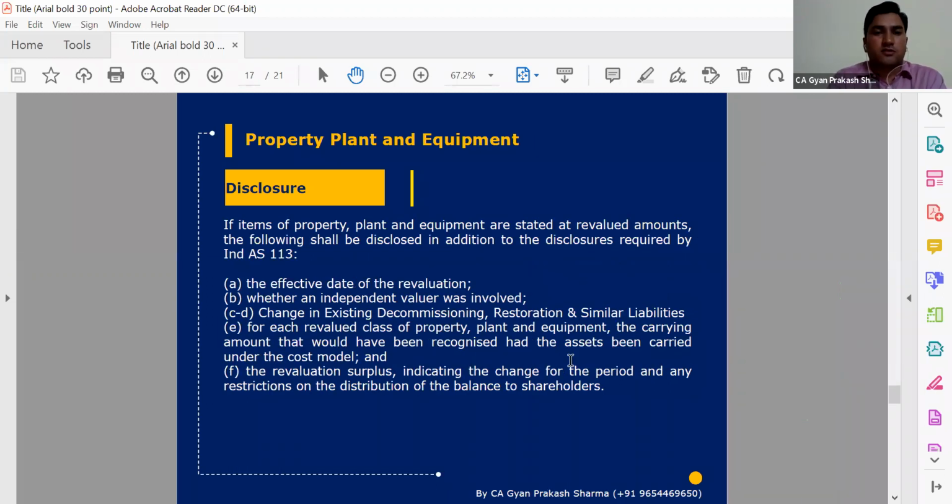Now, on the disclosure part, we have discussed revaluation. If we have done revaluation, then the basis, and whether an independent valuer was involved or not, and decommissioning liability, we discussed on the first slide, and any revaluation surplus will be restricted unless the asset is derecognized. Those are the disclosures we need to give. When we have done revaluation, which independent valuer was involved, how much the revaluation was, whether it is more than 10% or not, and on what basis we have done the revaluation.